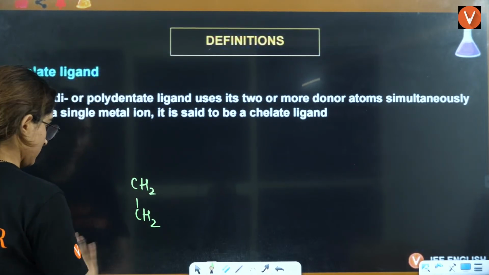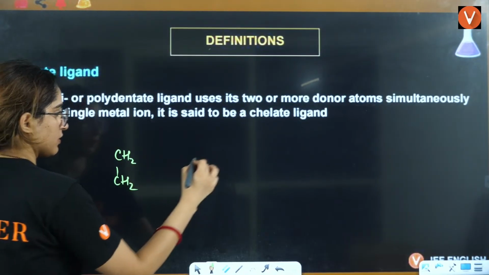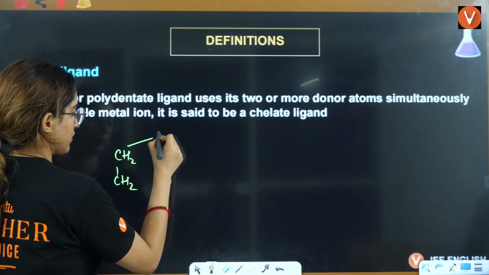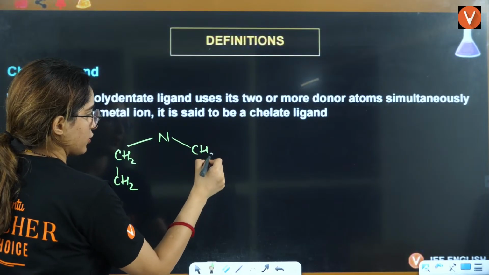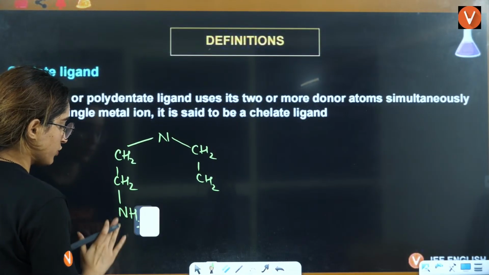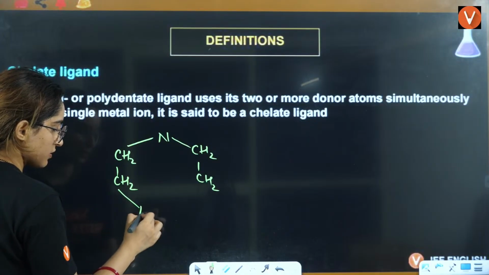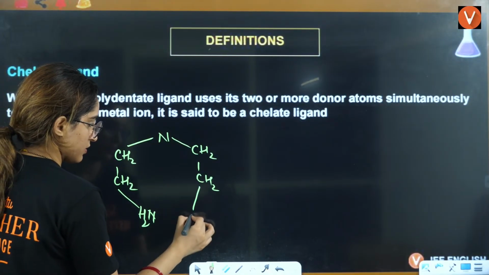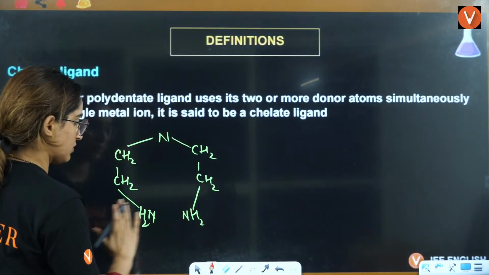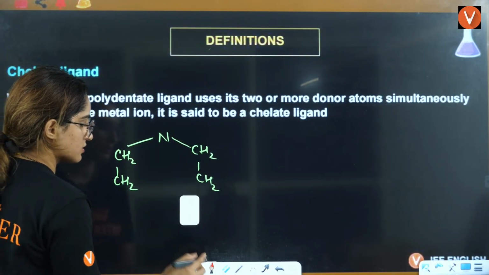Diethylene. Two ethylene you had. This is NH2. You can also draw it like this. This is the metal. Instead of doing this, you can draw it like this.